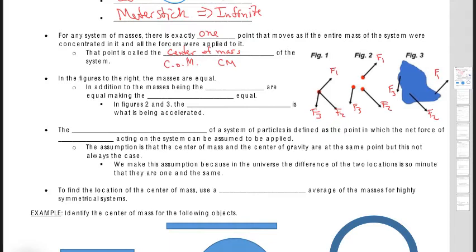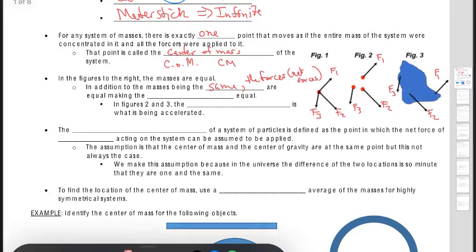In addition to the masses of these systems being the same, the net force is going to be equal as well, and net force is not plural, I apologize for that. The net force is equal, making the accelerations equal as well.